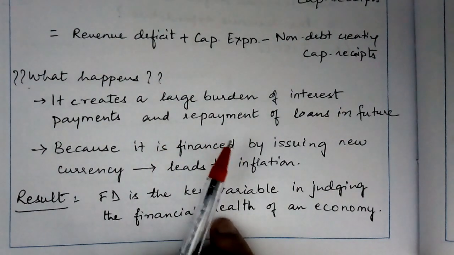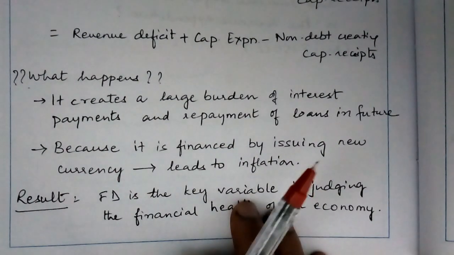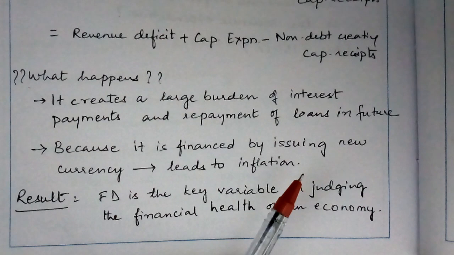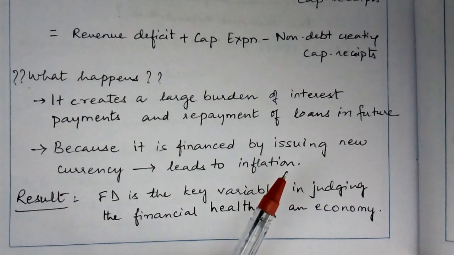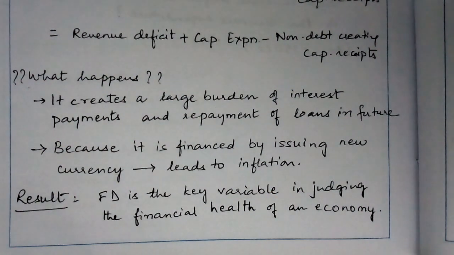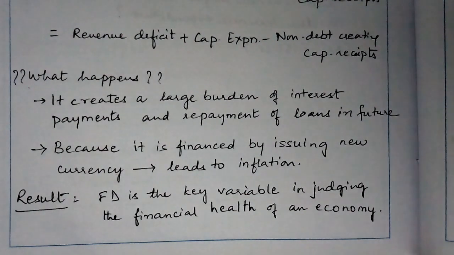However, if the borrowings are for infrastructural development, this may lead to capacity building and may not be inflationary. Thus, fiscal deficit is a key variable in judging the financial health of the public sector and the stability of the economy.